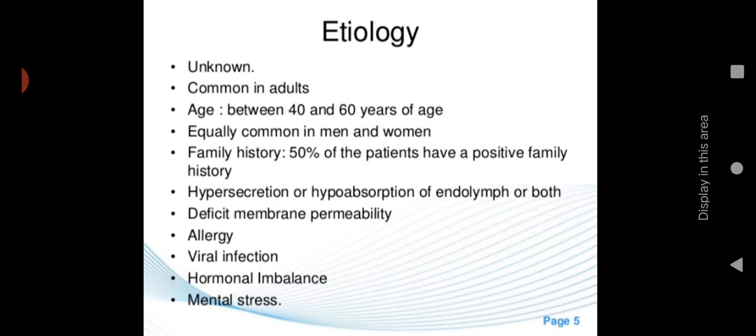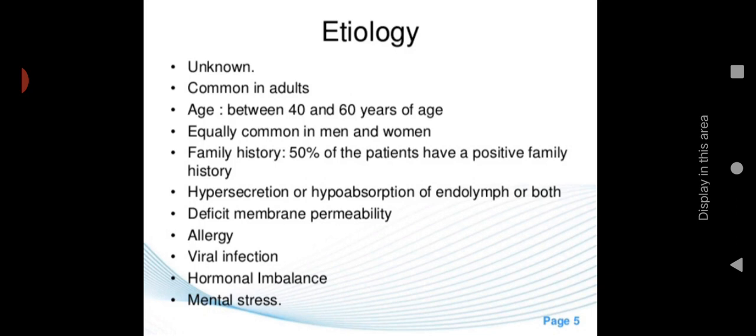Then deficit membrane permeability. Membrane permeability means the ability of the fluid to cross the membrane. If the membrane permeability is distorted, or some kind of destruction is occurring, then allergy, any kind of allergy, viral infections, hormonal imbalance, and mental stress. So these are the possible causes which can lead to Meniere's disease. The main or primary cause is unknown. Then certain incidences they have mentioned here.